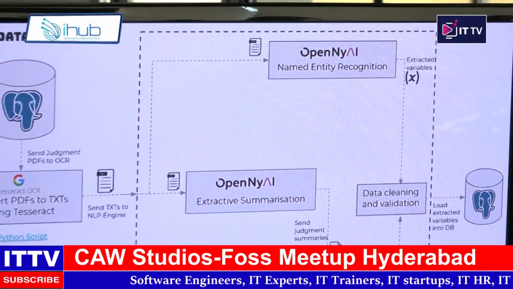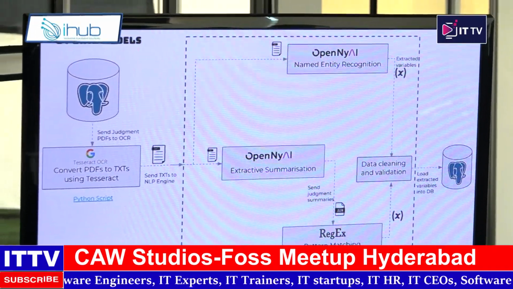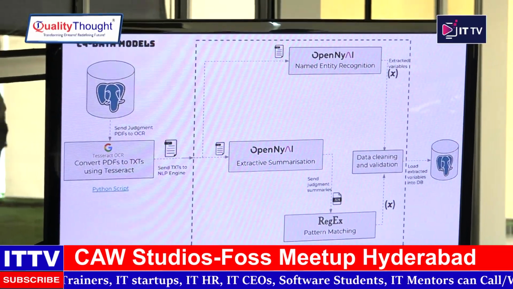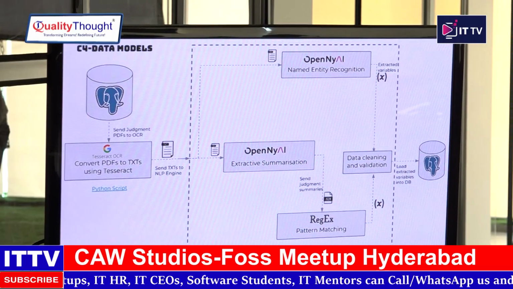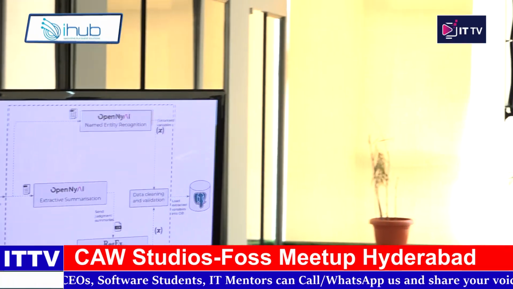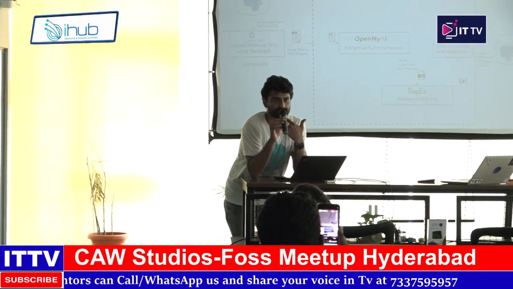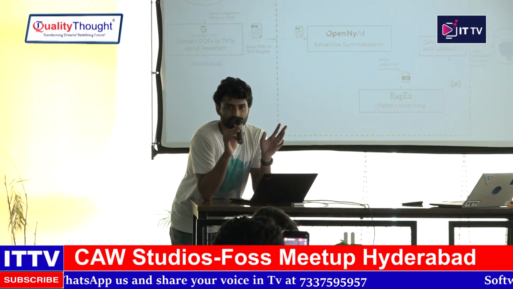And finally, currently the project is at a stage where there are interns who are now validating the model results. We have worked on 300 judgments so far, across 3 states. There are 2 parts of the project.